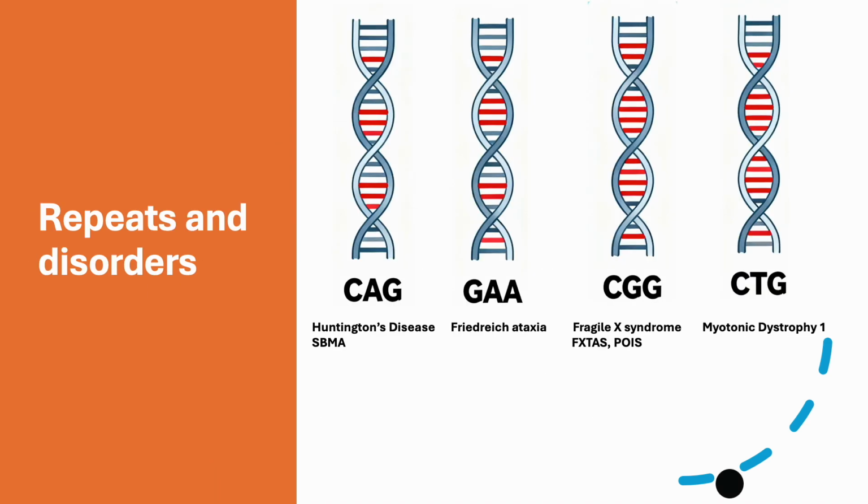So this is just a quick glance: CAG repeat, coding region, Huntington's disease, SBMA. GAA, Friedreich's ataxia, it's in intron 1 of the frataxin gene. CGG, Fragile X syndrome, FXTAS and FXPOI. And then CTG, 3' UTR, and that's myotonic dystrophy. Thank you very much.